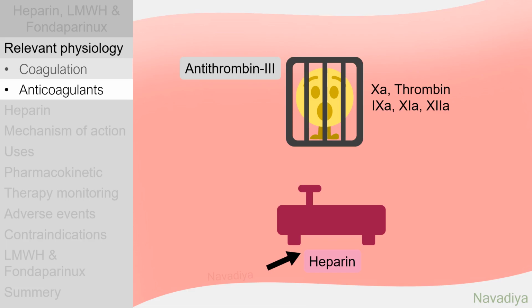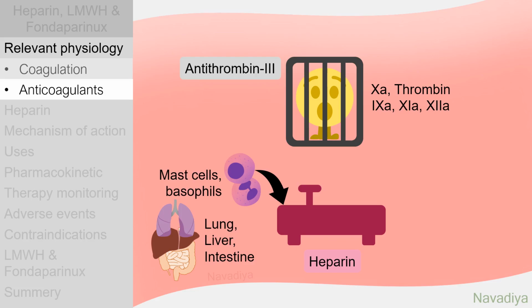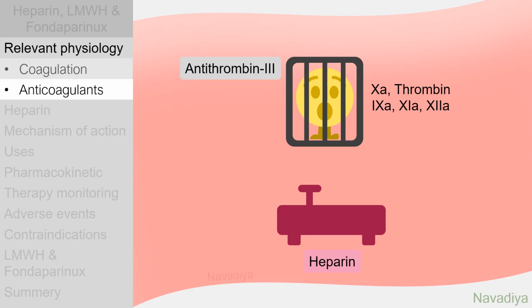Heparin is a mucopolysaccharide. Actually, under physiological conditions, a similar mucopolysaccharide, heparan sulfate, is the more important anticoagulant. But anyway, we want to study heparin today. It is present in mast cells and basophils. The richest sources of heparin in our body are lung, liver and intestine. It does not have an anticoagulant effect of its own. However, it accelerates the action of antithrombin 3. That should be enough from physiology.